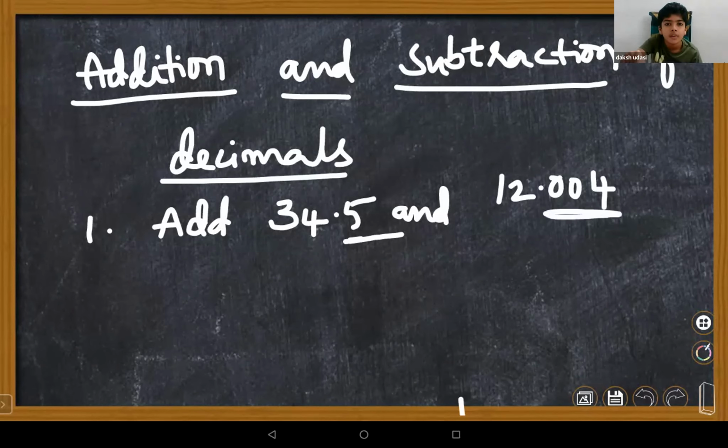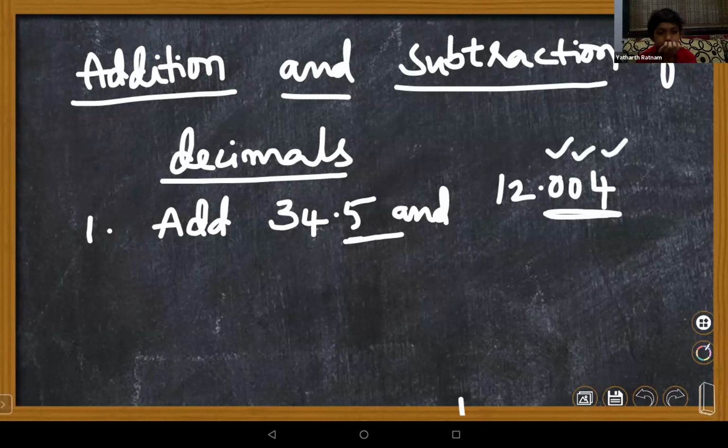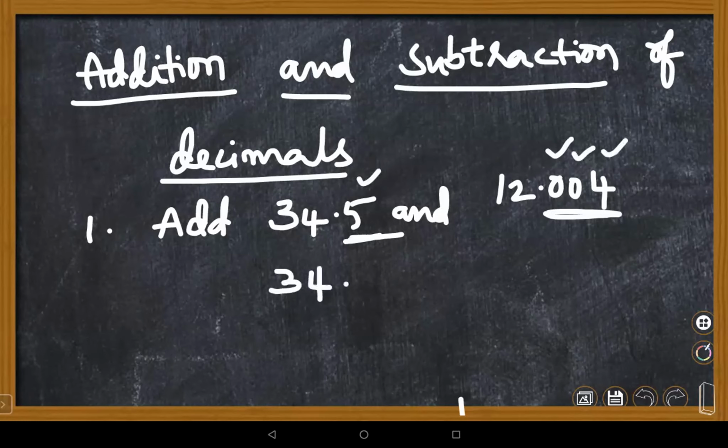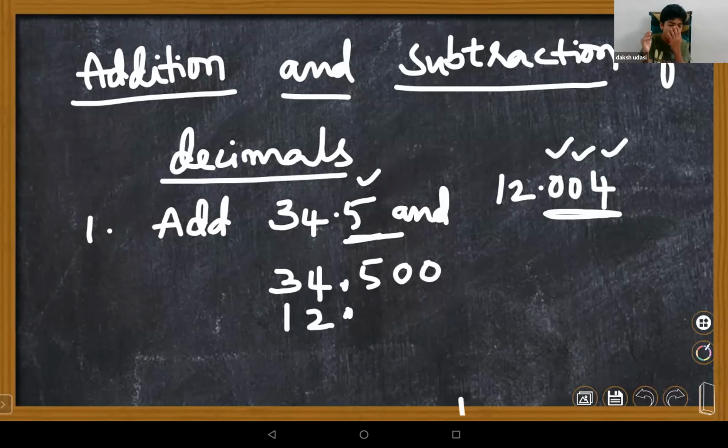After the point we have 1, 2, 3 decimal places, but the first number has only one decimal place. So you just put zeros in the lacking places. Then the other number is 12 point 004. Remember, point under point, before the point whole part, after the point decimal part. Now you have to add up.